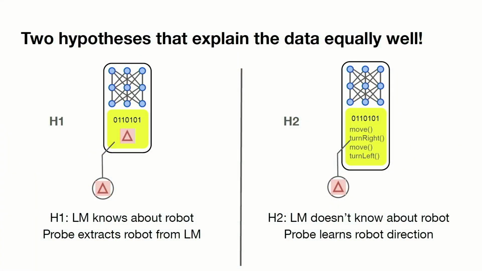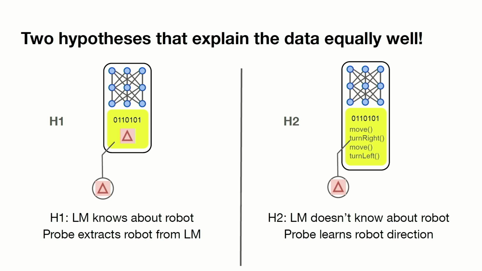Now, this is actually a symptom of a more general problem when you're using supervised probes. There's just always these two competing hypotheses. On the left, we have the outcome that we actually wanted, where the language model knows the direction of the robot. The probe just goes in and reads that out. On the right, we have this competing hypothesis, which is the language model has no idea what's going on about robots. It's like, what is a robot?